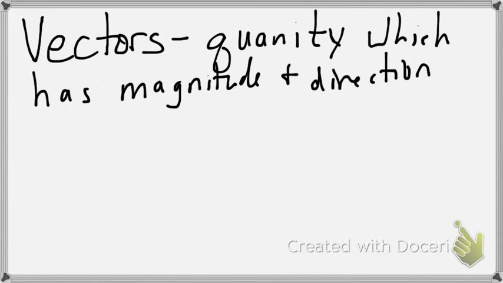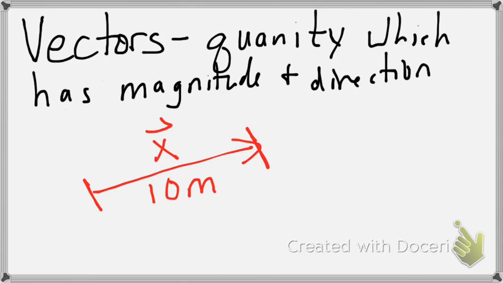Alright, so I'm going to draw a picture of what that looks like here. So here's a vector. This could say be a position vector. We know that it's position because we're using x and it has the little arrow over the top, meaning that it's a vector. So what do we mean by magnitude and direction? Well, the magnitude runs from here to here, so we could say, look, that's 10 meters. Alright, so there's the magnitude portion.